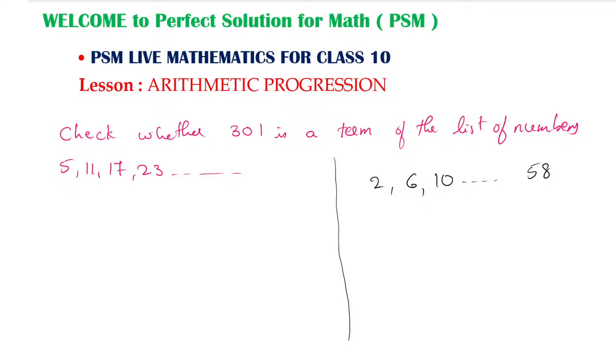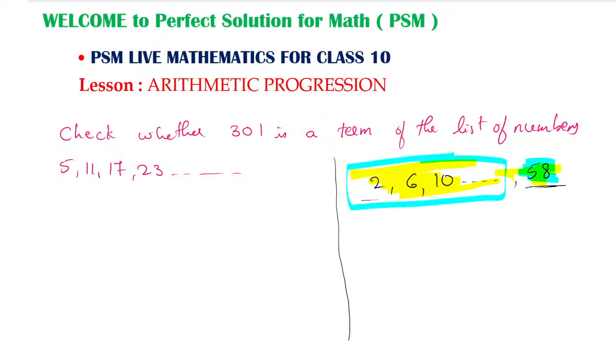Here we have to prove it. It is not like this way. In that question, 2, 6, 10 and so on to 58, definitely you will get that 58 is a term of the given AP. Directly, 58 will be a term.